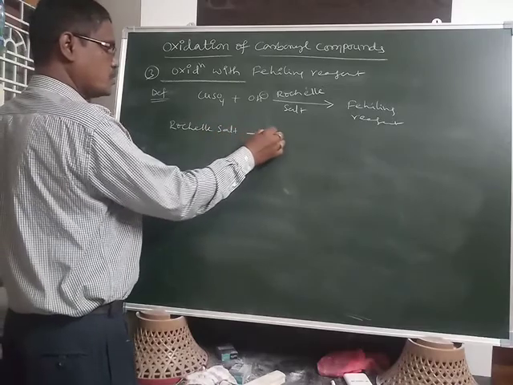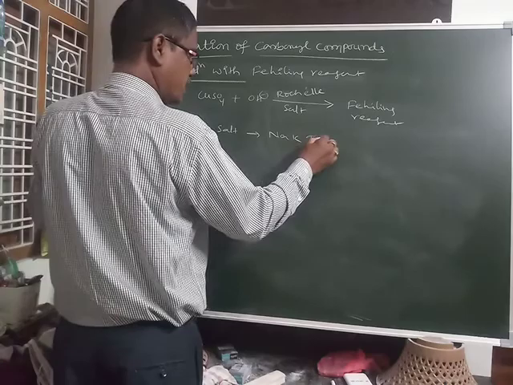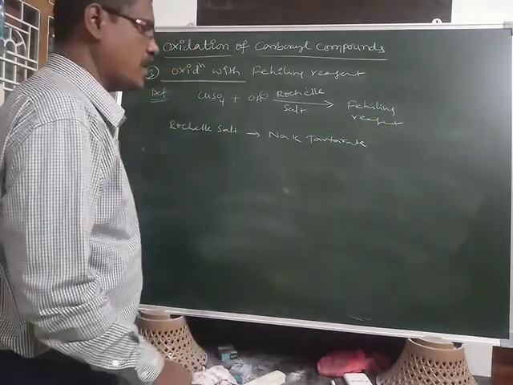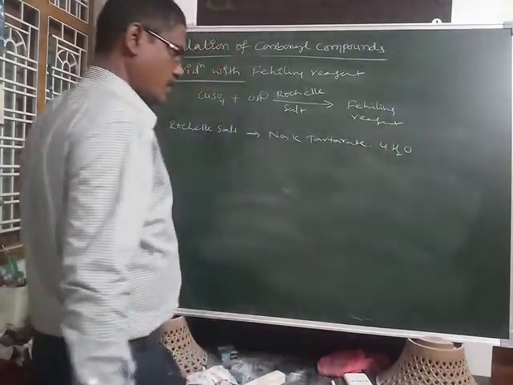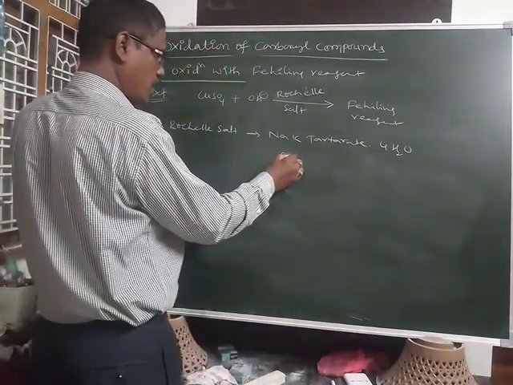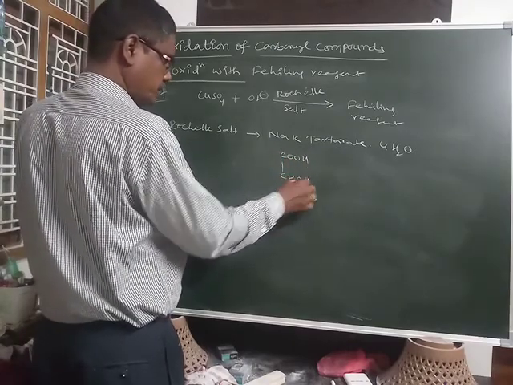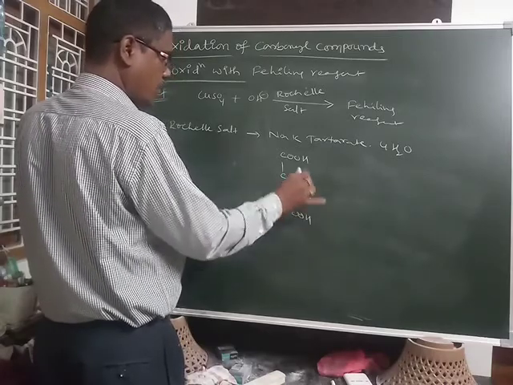Rochelle salt is sodium potassium tartrate tetrahydrate. This is the tartrate of tartaric acid.